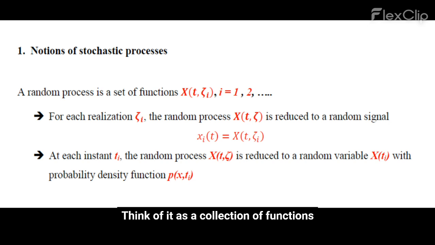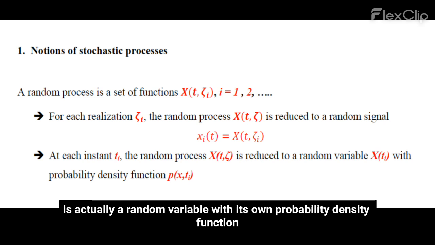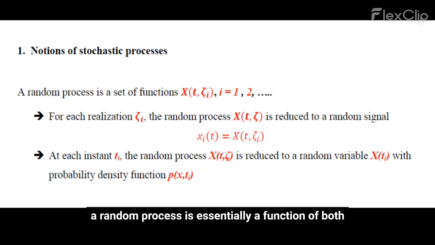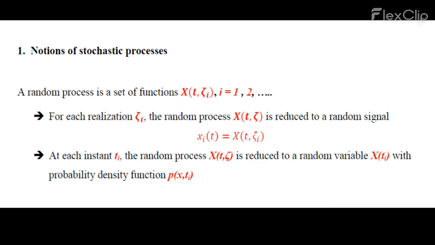Think of it as a collection of functions. If we look at a single realization, or one specific run of the experiment, we get a deterministic signal over time. However, if we freeze time at a specific instant, say ti, the value we see across all possible realizations is actually a random variable with its own probability density function. So, a random process is essentially a function of both time and the underlying random outcome.